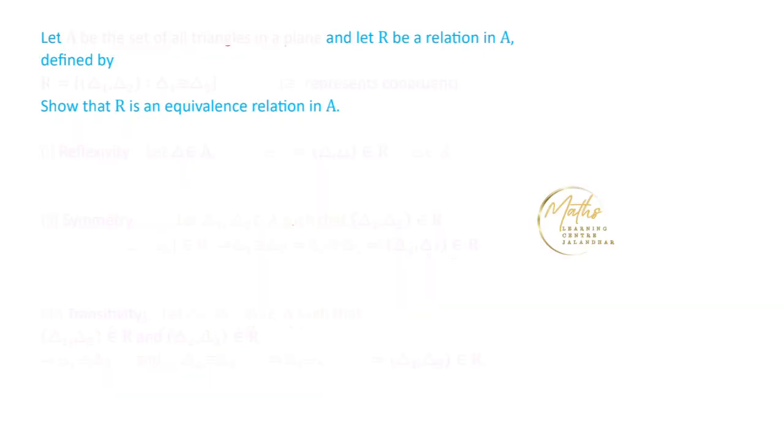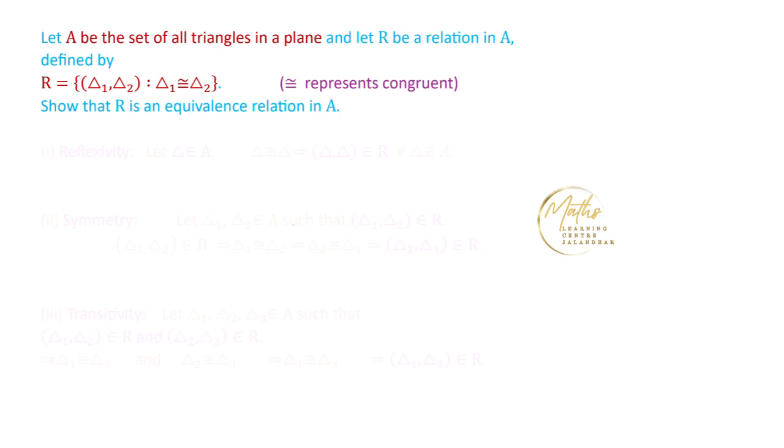Now the next question we have is: let A be the set of all triangles in a plane, and R is the relation defined as follows. Two triangles, delta 1 and delta 2, are related to each other if delta 1 is congruent to delta 2. This is the symbol for congruence of triangles. Now we have to show that R is an equivalence relation on A. It means we have to prove that this relation is reflexive, symmetric and transitive.